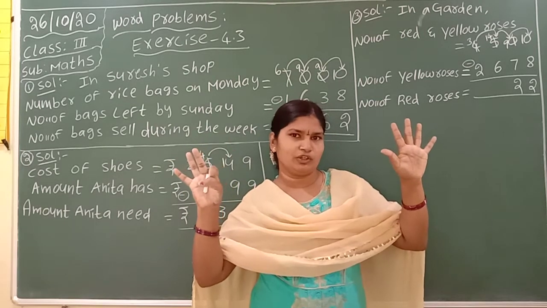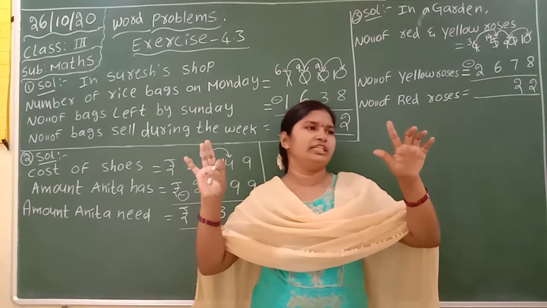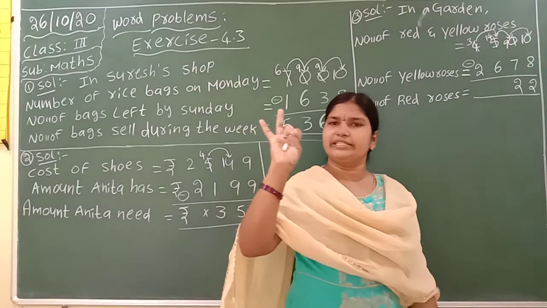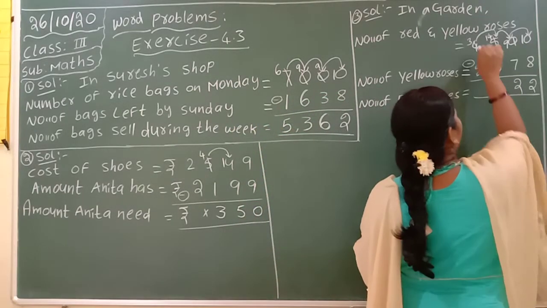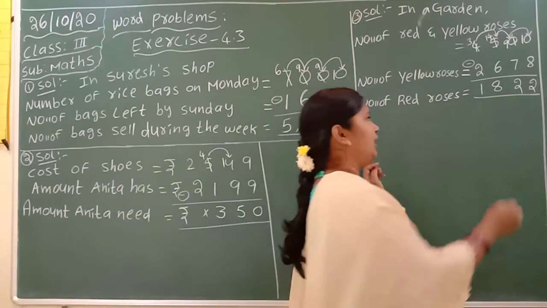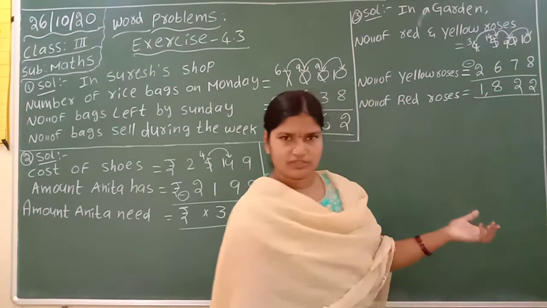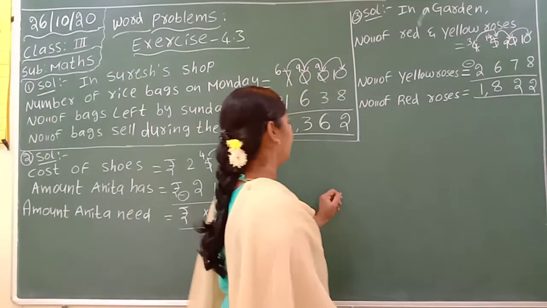How many fingers did I open, children? Count once. 1, 2, 3, 4, 5, 6, 7, 8. The answer is 8. 3 minus 2, 1. Therefore, number of red roses is equal to 1822. This is the third answer.